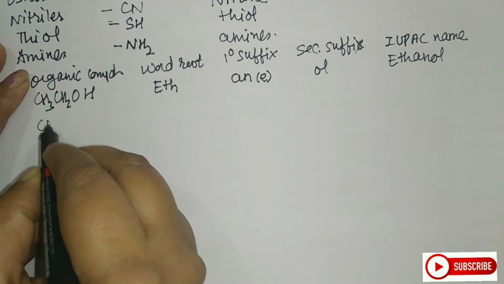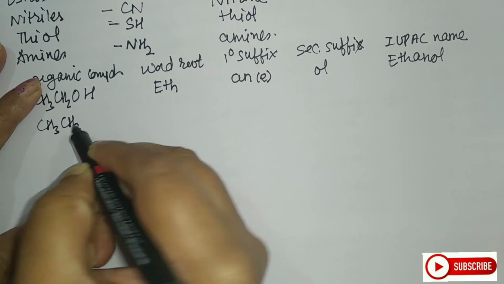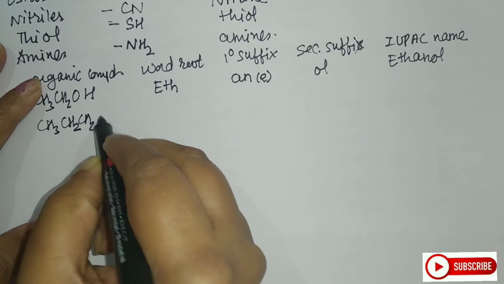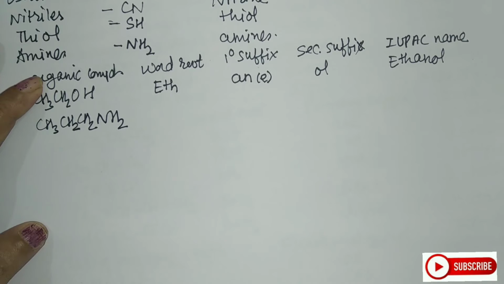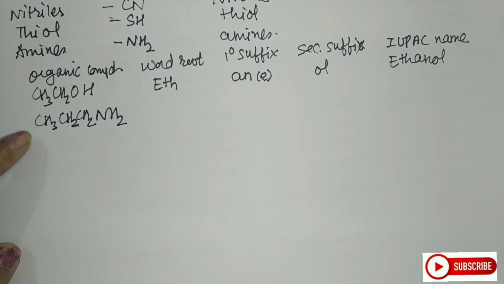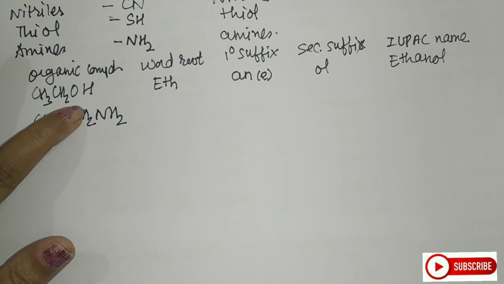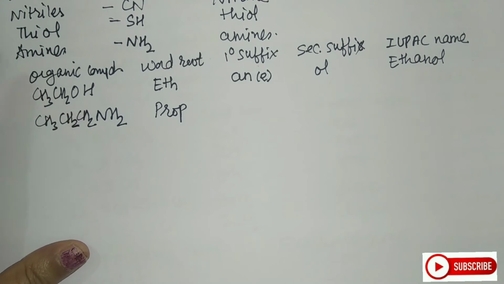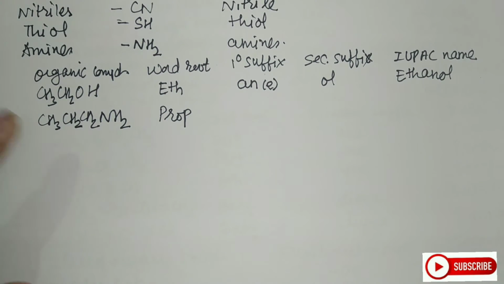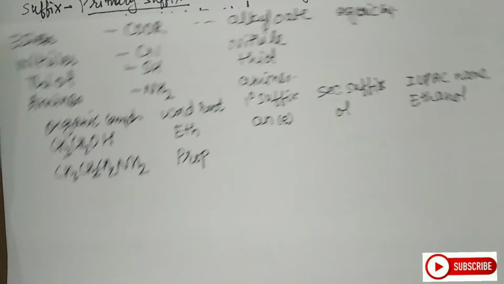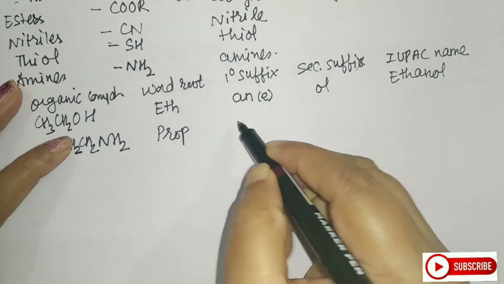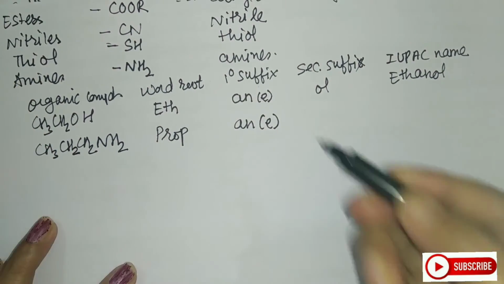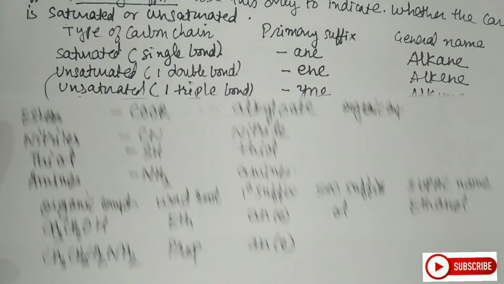We will have CH3, CH2, CH2 and NH2. How many carbons are there? 1, 2 and 3 carbons. So the word root here is prop. For the primary suffix, there is no double bond and no triple bond, it is only single bonded, what we call saturated hydrocarbons. So the primary suffix is again an, and I will keep the e in brackets. Next, which group is this?